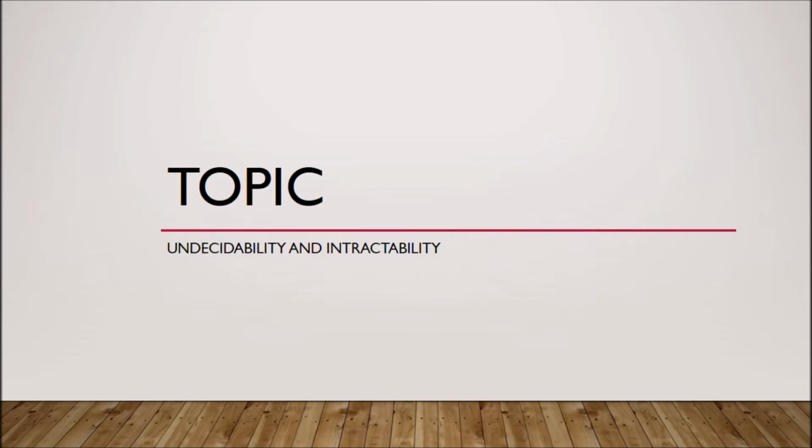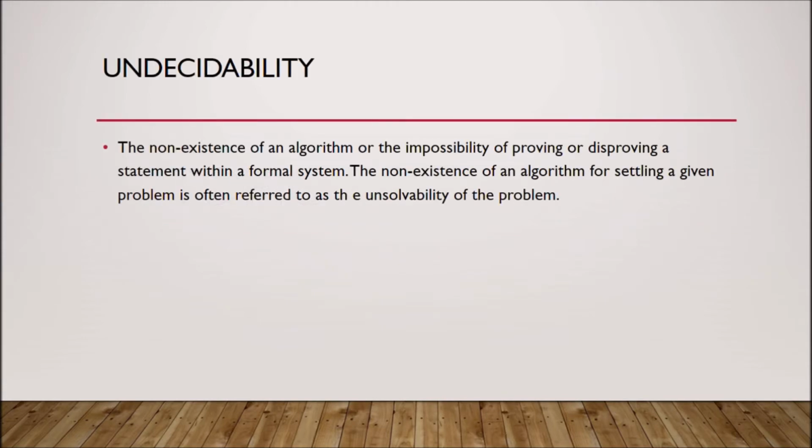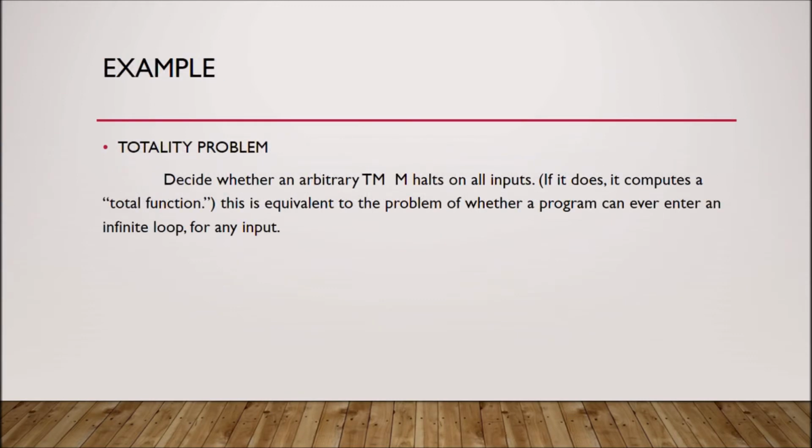So we are to discuss the topic about undecidability and intractability. Undecidability is the non-existence of an algorithm or the impossibility of disproving a statement within a formal system. The non-existence of an algorithm for settling a given problem is often referred to as the unsolvability of the problem. For example,